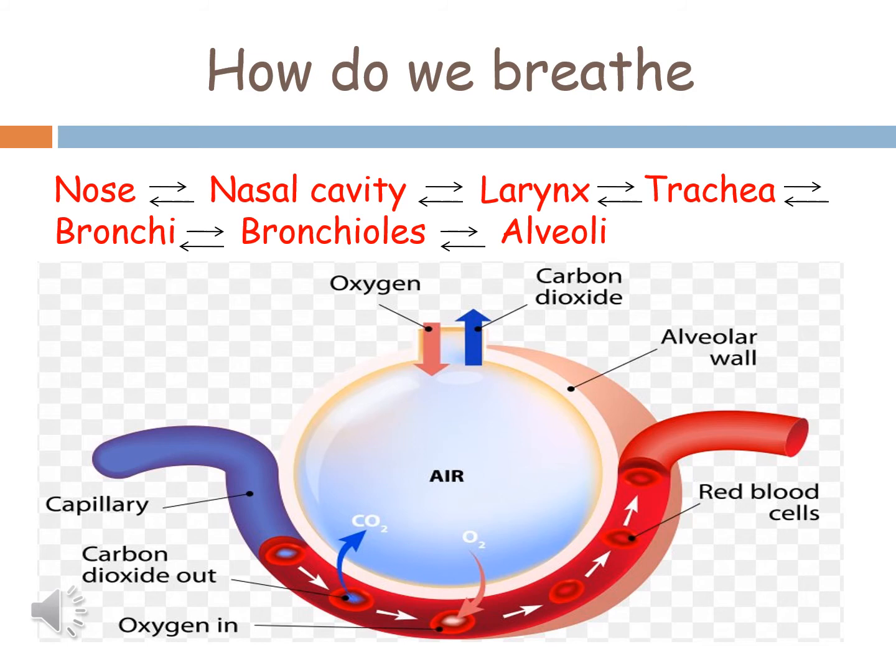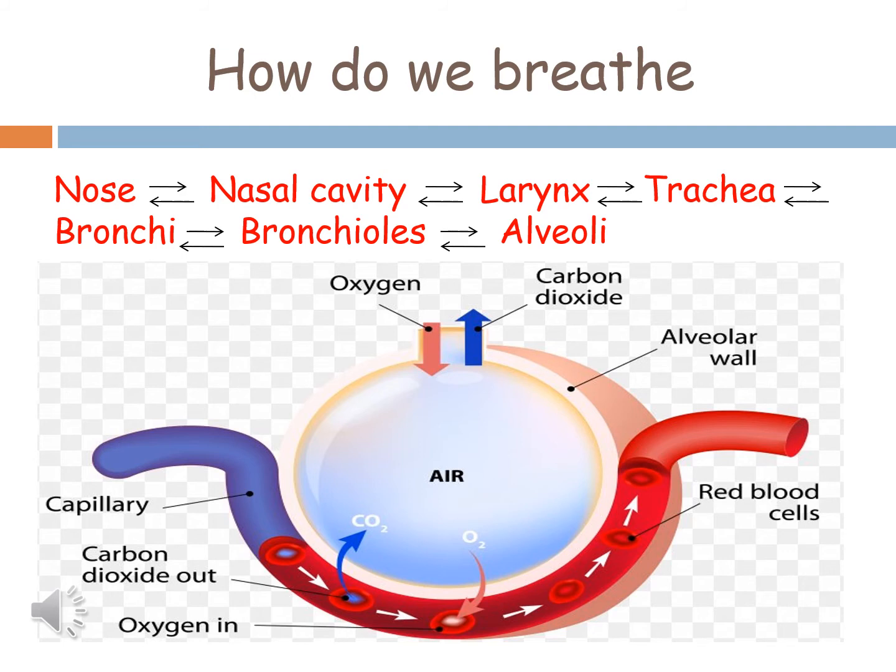Similarly, carbon dioxide produced by the breakdown of food during internal respiration enters the blood, and blood carries carbon dioxide to the alveoli in the lungs, and from the lungs carbon dioxide is removed along with the air we breathe out. So in this way exchange of gases takes place in the alveolus.